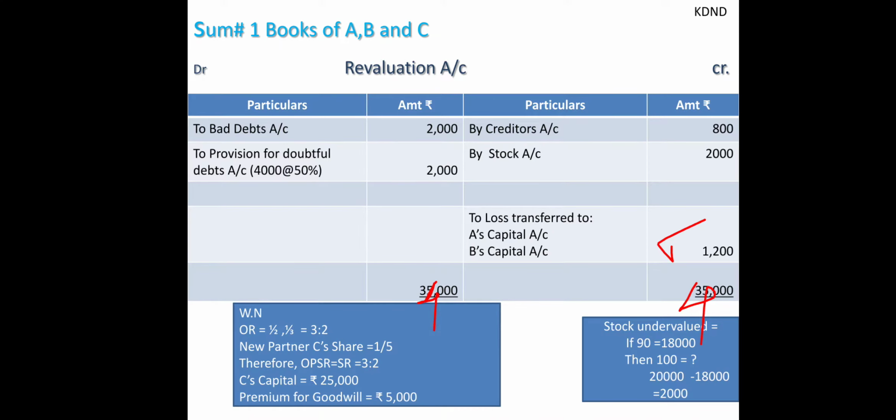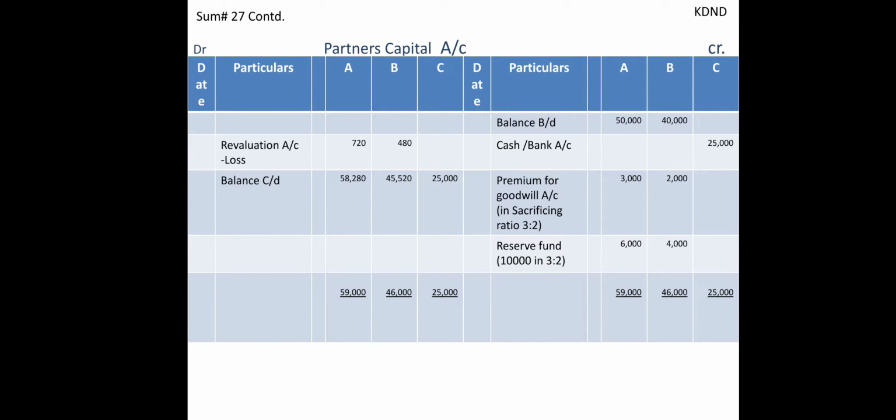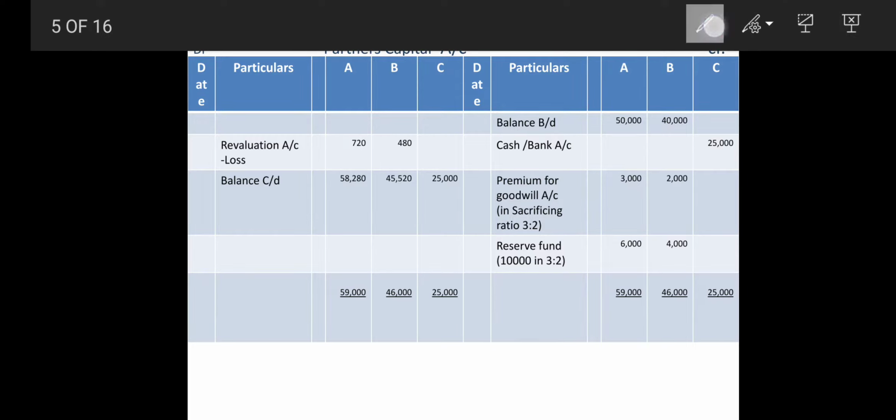So first of all we will be closing this revaluation account. Loss is transferred over here. Here the bank account is also to be totaled up, that is 35,000 on both sides. Now we will be totaling this A, B and C partners' capital accounts. So here in the partners' capital account, all this total will give you 59,000, of which 720 is to be minus.